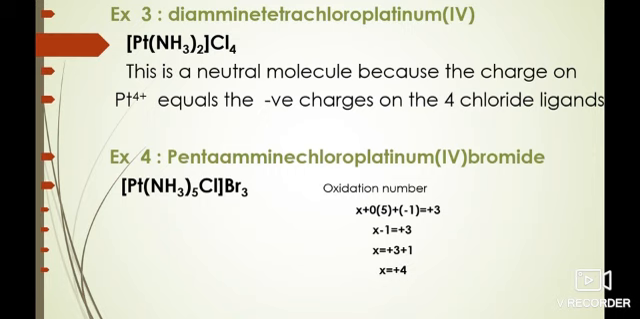In the last example, the complex ion is a cation. The counter anion is the 3 bromides. The charge of the complex ion must be plus 3 since it binds with 3 bromides. The ammonia is the neutral molecule while the chloride carries minus 1 charge. Therefore, the oxidation number of platinum is plus 4. Finally, we name it as pentaamminechloroplatinum(IV) bromide.